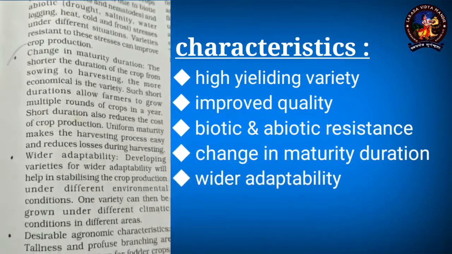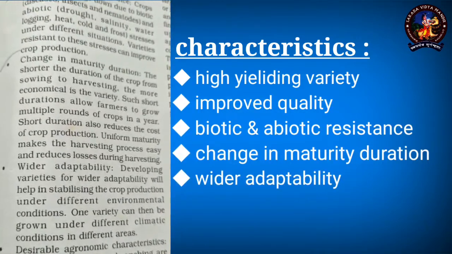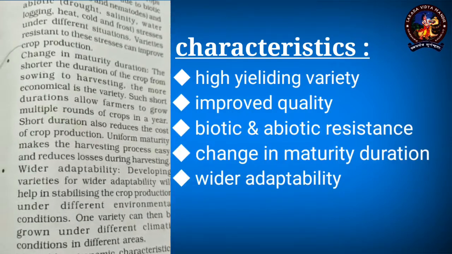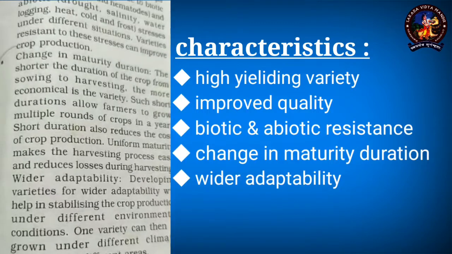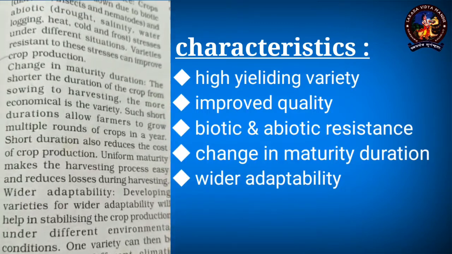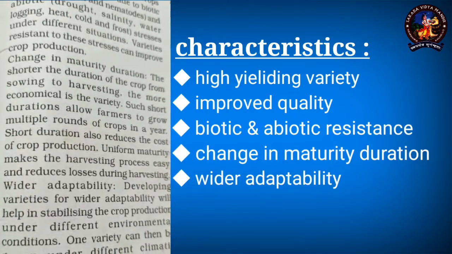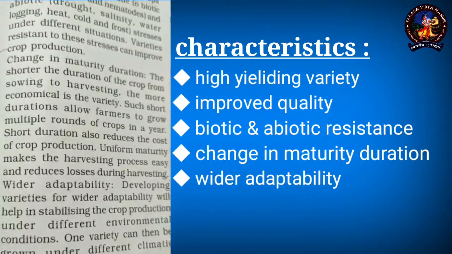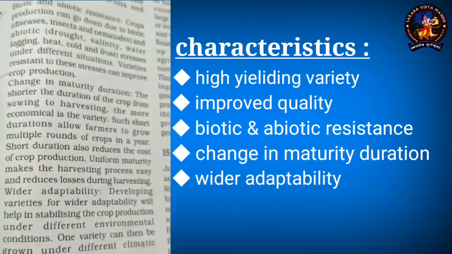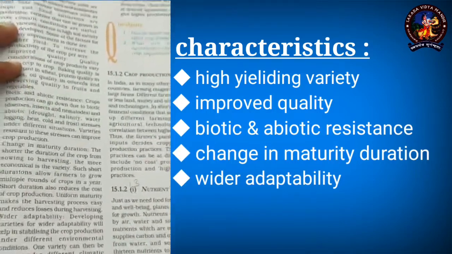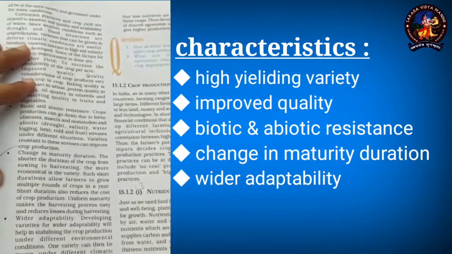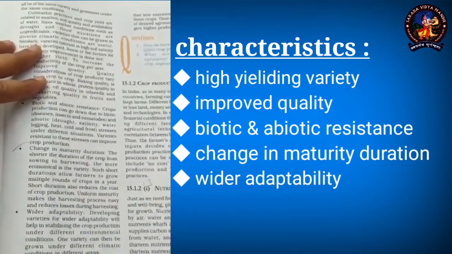Wider adaptability. A crop should be raised in such a manner that it can be grown in states like Haryana and Punjab. That crop can even be grown in Madhya Pradesh. That crop can even be grown in Orissa, or even in Andhra Pradesh. So if a crop has wider adaptability, it is highly desirable.